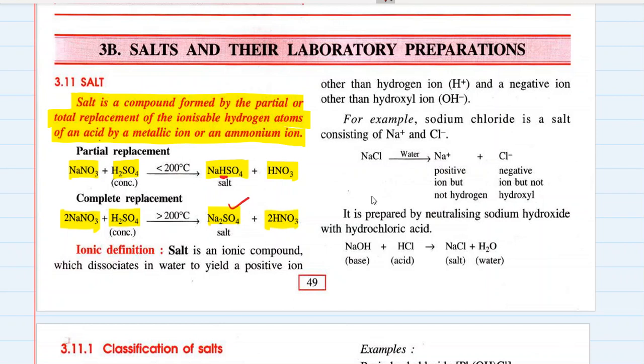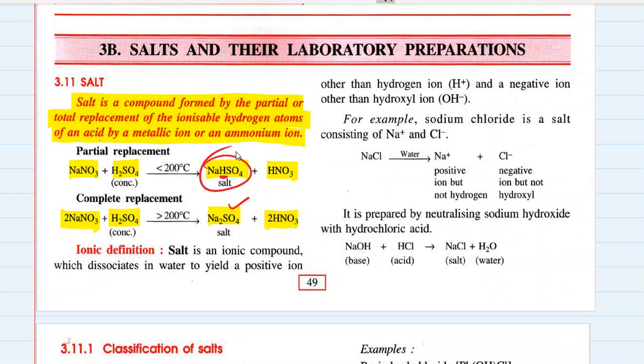Both the hydrogen atoms are neutralized, or replaced, and the salt which is thus formed is a neutral salt.